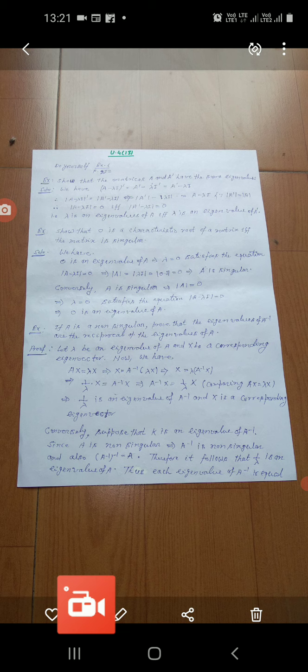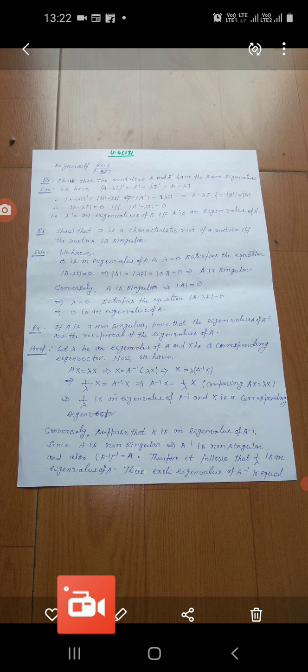conversely, we suppose that lambda is an eigenvalue of A inverse. Okay, since A is non-singular, it means A inverse also is non-singular.